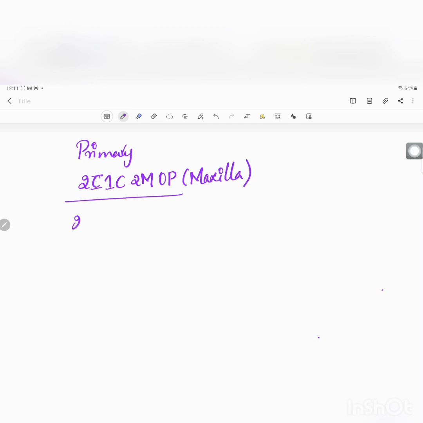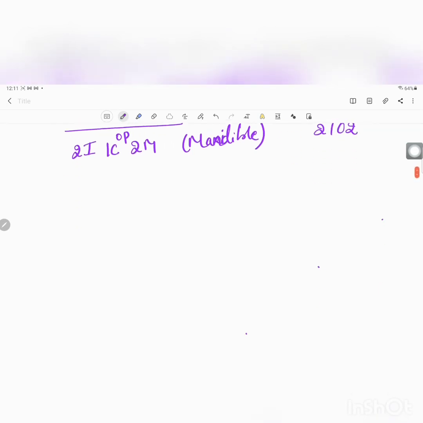Now we will create some formula depending upon the type of teeth present here. Okay, first in the primary dentition we have 2 incisors, right? 1 canine and 2 molars and 0 premolars. This is seen in the maxilla. In the same way, we have 2 incisors, 1 canine, 2 molars and 0 premolars in the mandible. So formula here will be 2102. 0 indicates no premolars.